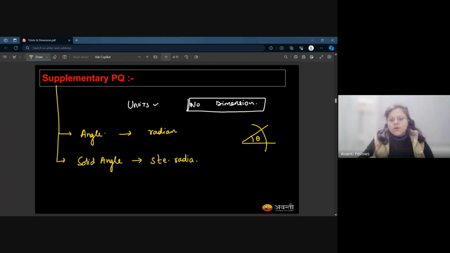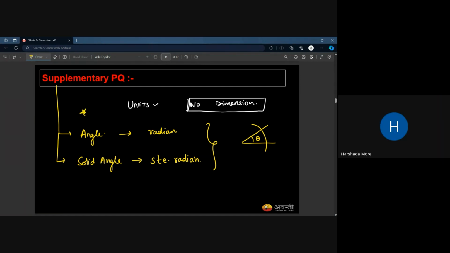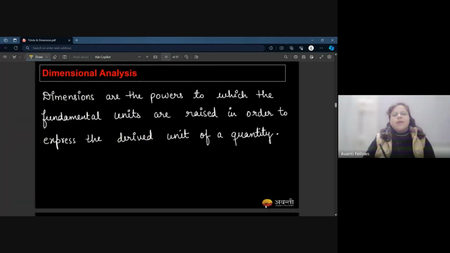The unit of solid angle is steradian. So it has a unit but no dimension. Please remember it. Okay, let's come to dimensional analysis. Dimensions are the powers to which the fundamental units are raised in order to express the derived unit of a quantity.